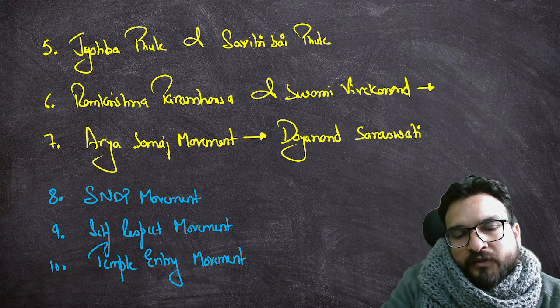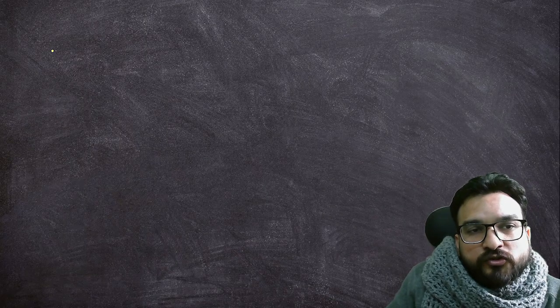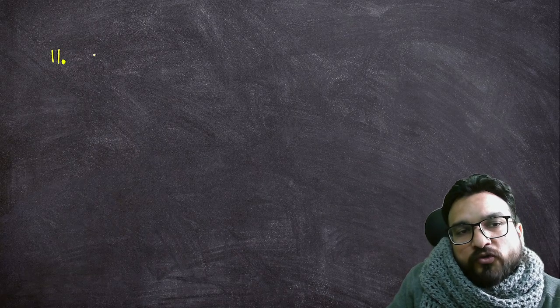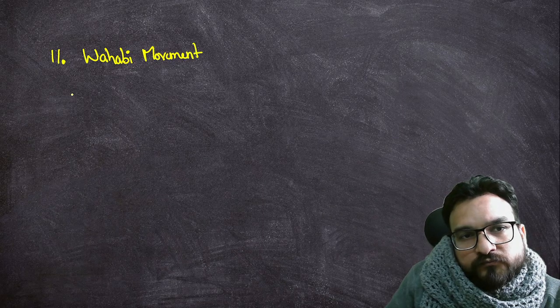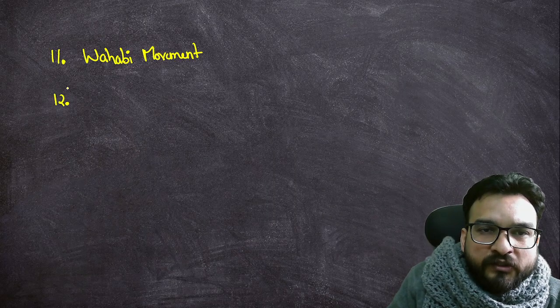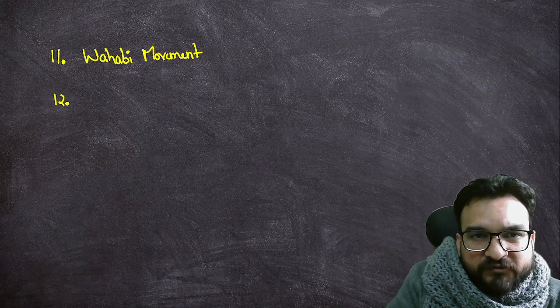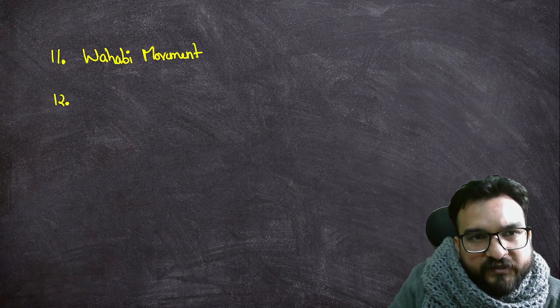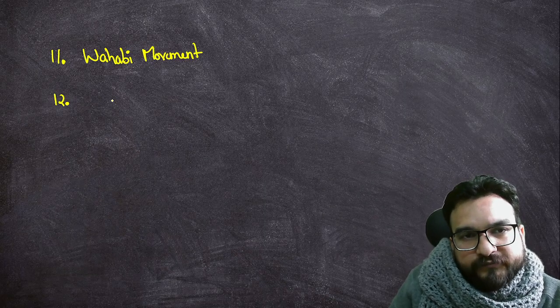Then there were some reform movements happening amongst the Muslims too. ठीक है, in Muslim religions also some reform leaders were coming forward. तो हम यहाँ पर क्या क्या देखने वाले हैं? वहाबी मूवमेंट. And देखो, ultimately what they were doing, they were reforming their culture, their religion, the social evils, right, the social practices. They were doing that, but the leaders associated with that and their work is important over here.